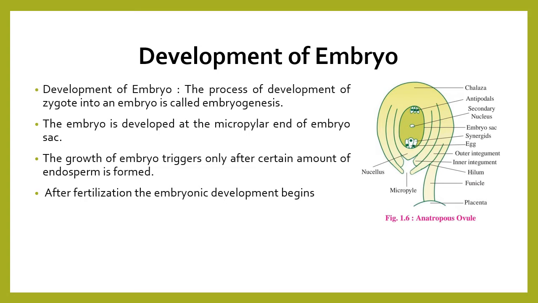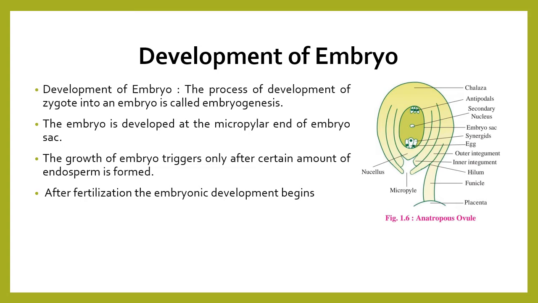The process of development of zygote into an embryo is called embryogenesis. That is the simple definition of development of embryo. In our previous lectures, we studied double fertilization. In that, we studied one haploid male gamete fuses with the egg cell and forms a diploid zygote. Such a diploid zygote develops into an embryo, and such a process is called embryogenesis.